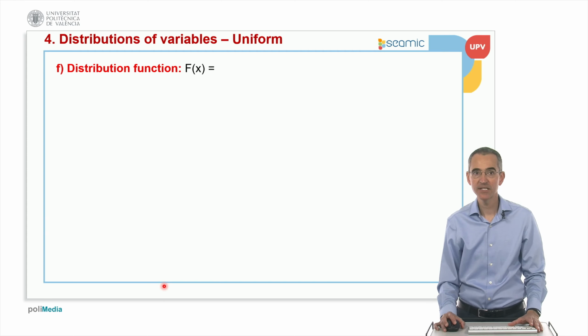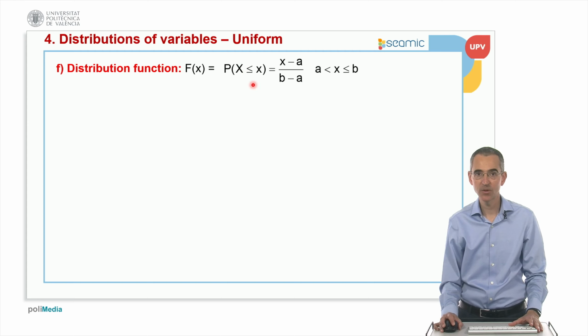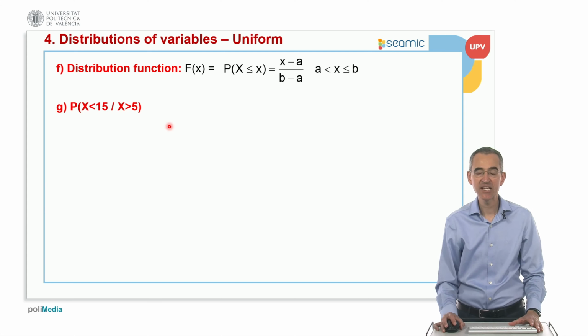Good. What is the distribution function? This is the equation. The probability that the random variable is less or equal than x, this is the value. So it's x minus the minimum divided by the maximum minus the minimum. And then what is this calculation?